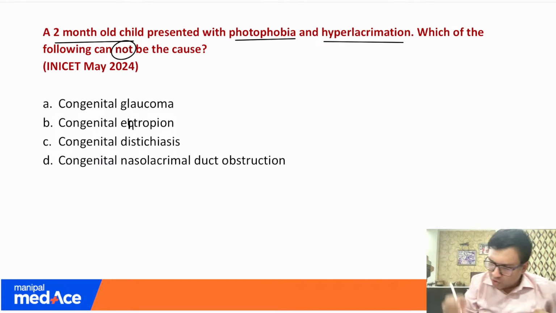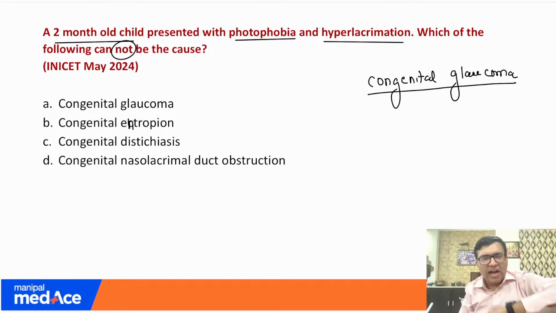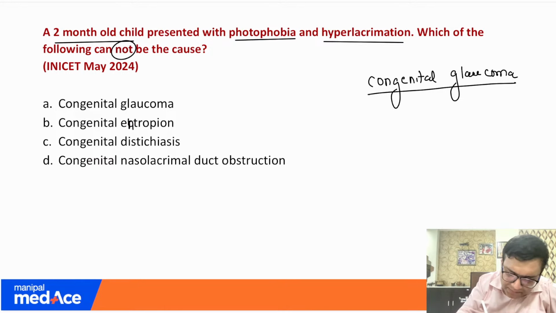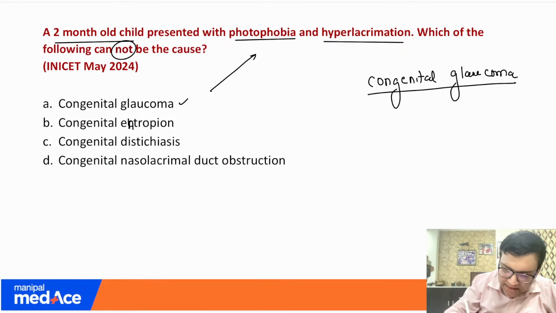glaucoma. Okay, so these patients who have congenital glaucoma have this typical feature of a large eyeball plus photophobia plus hyperlacrimation. So definitely glaucoma is something which can cause both of them. So I would write yes, yes.